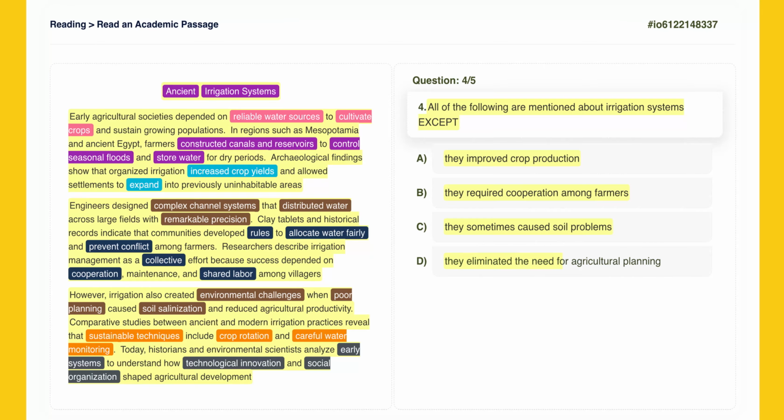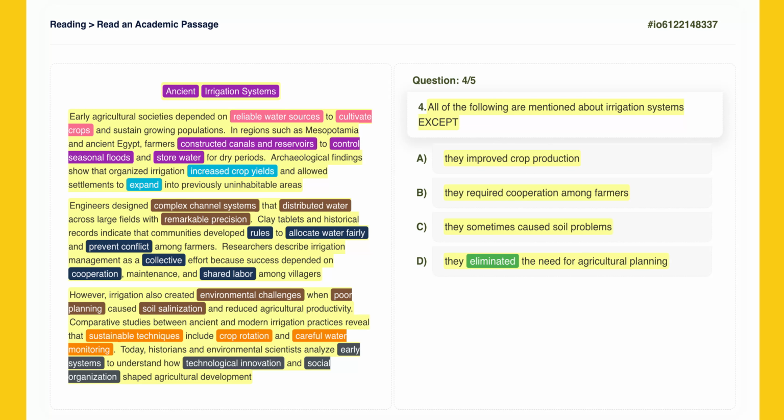They eliminated the need for agricultural planning. The text states that poor planning caused soil salinization and mentions careful water monitoring and rules. This implies that planning was very important, not that the need for it was eliminated. In fact, the problems arose when planning was poor. This statement contradicts the passage. Therefore, it is the correct answer for the except question.